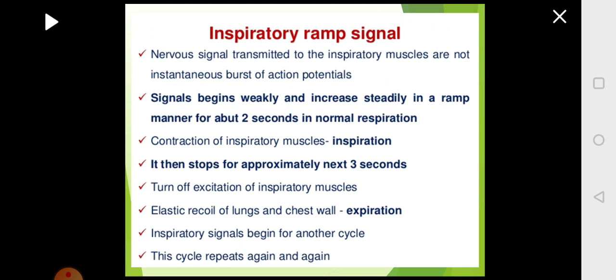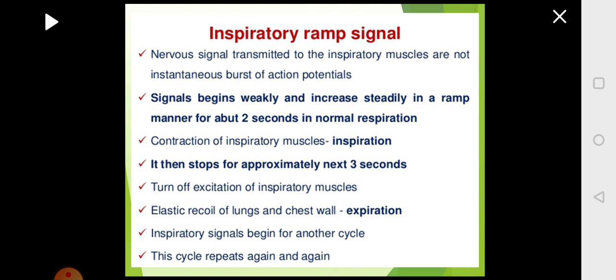Now we will look at what we mean by the inspiratory ramp signal. When respiration starts, first information should be passed on to the inspiratory muscles. Inspiratory muscles should bring about inspiration. This information is sent in the form of action potential. This action potential will happen very gradually.